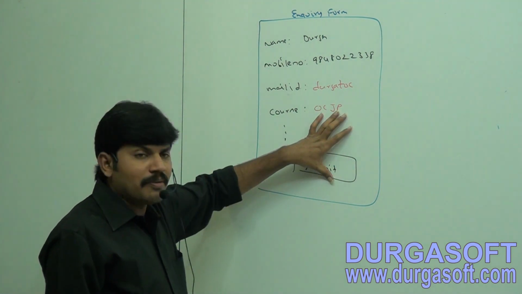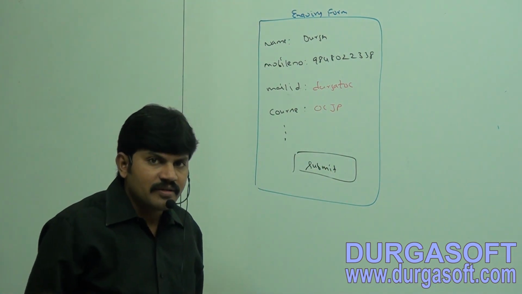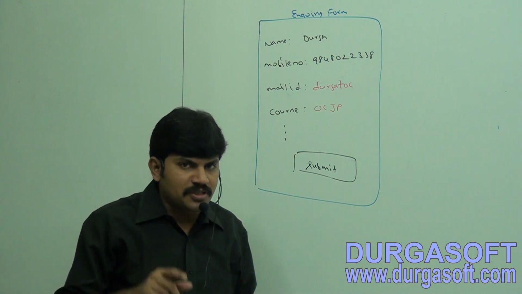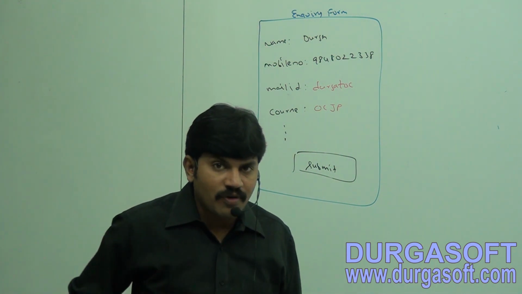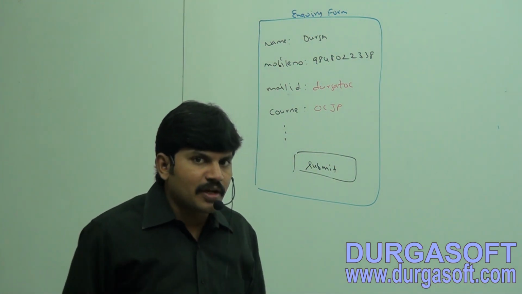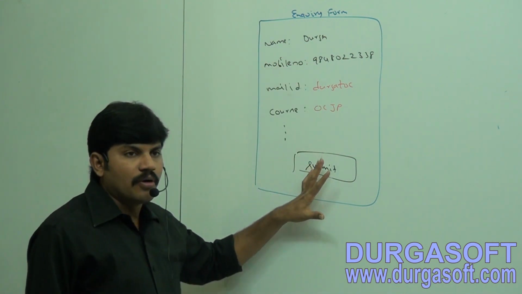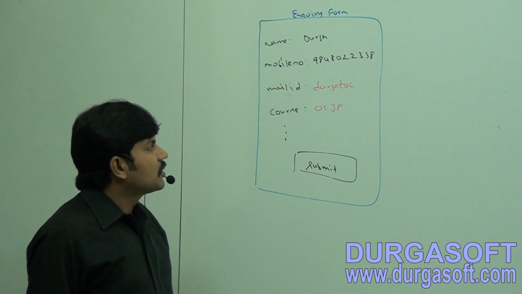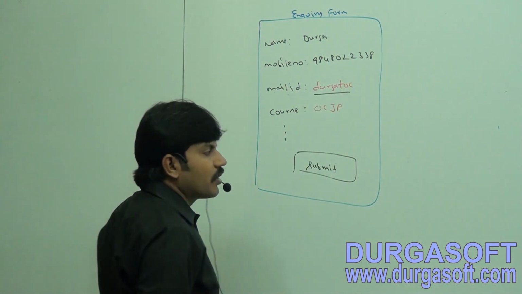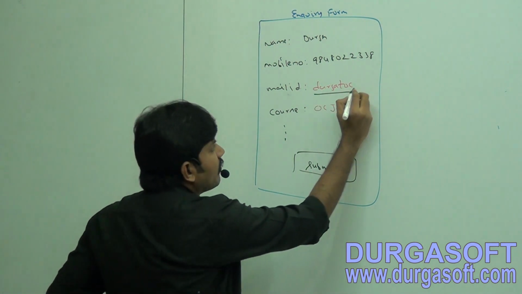Sir, this form is going to check whether our provided information is valid or not. This form will check whether our provided information is valid or not. So really I was impressed like anything. Oh, it's checking something, then immediately I checked the mail ID. Oh, Durga TOC is not complete. Then what I did is